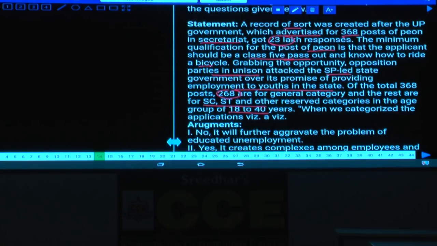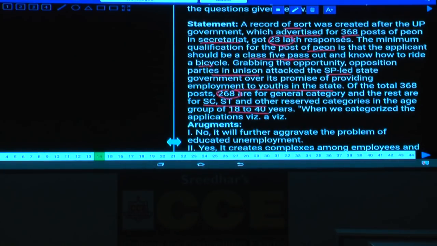And when we categorize the applications, then what are the information here? Now the question is about what? Study the following and answer the following questions here. And when we categorize the applications, we got these arguments. Now the first argument, what is the first argument here? It will further aggravate the problem of educated unemployment.